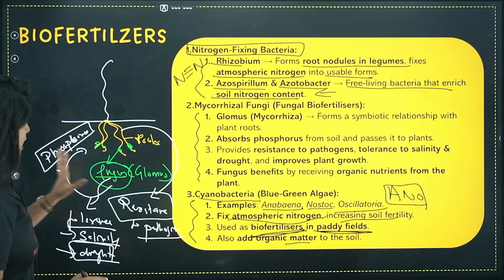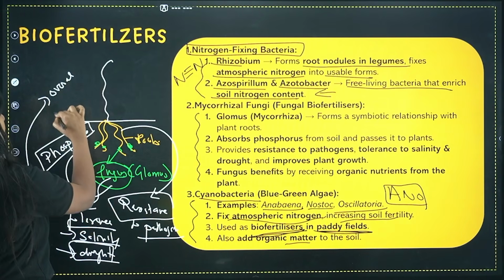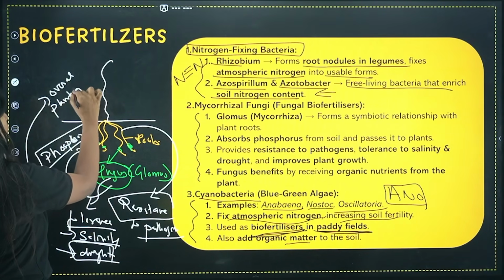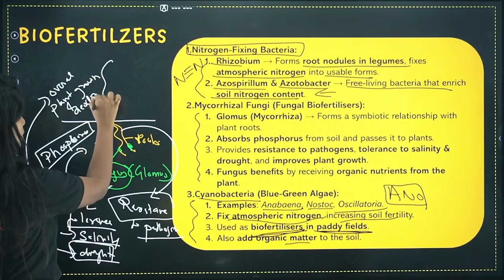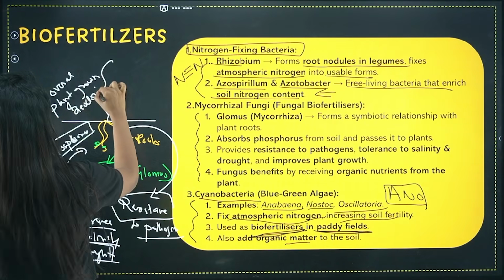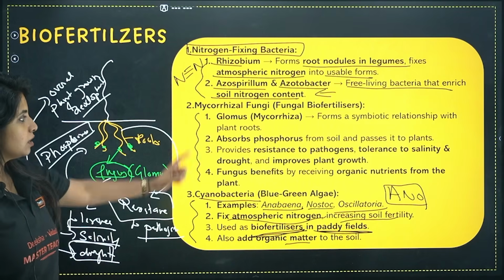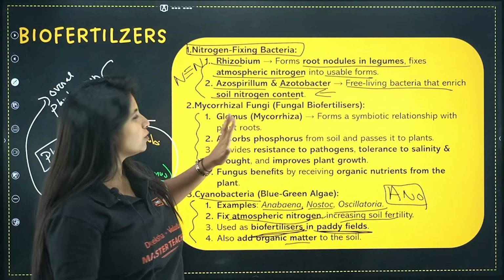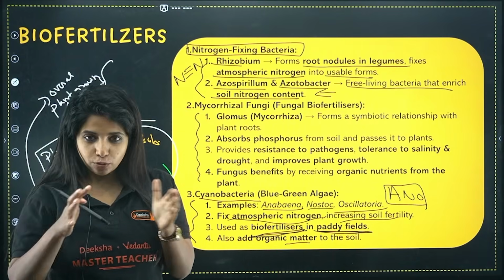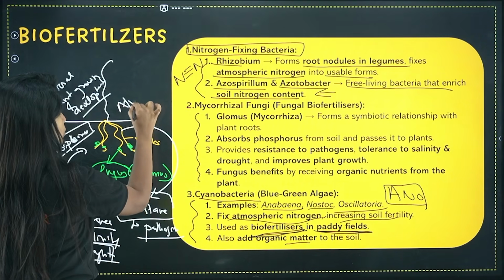And my dear children, last but not the least, one more thing, that is overall plant growth and development. Overall plant growth and development can also be helped with the help of this fungus. So Glomus mycorrhiza forms a symbiotic relationship with the plant root. So listen to me. This association between the roots and the fungus is known as mycorrhiza.